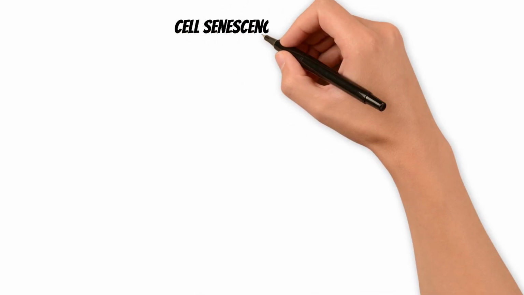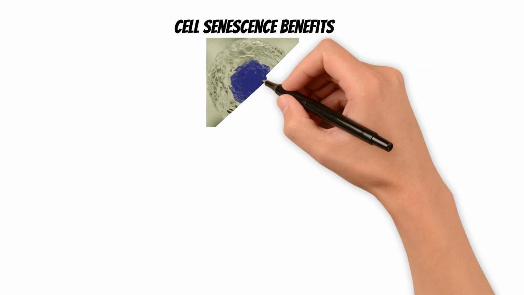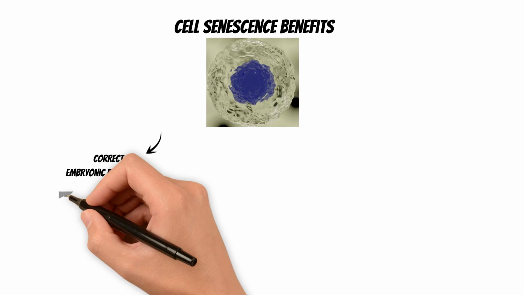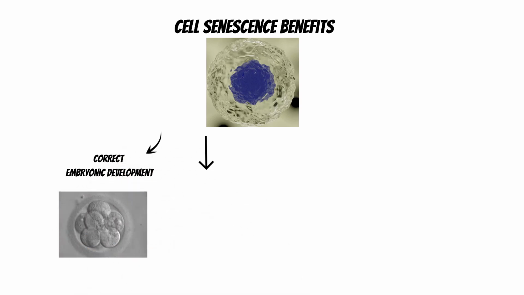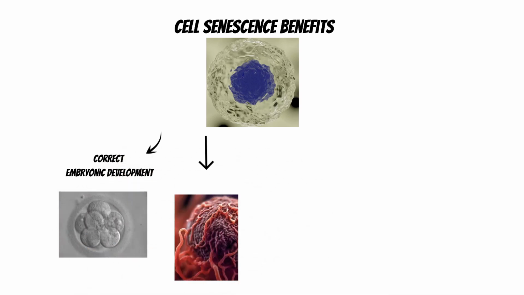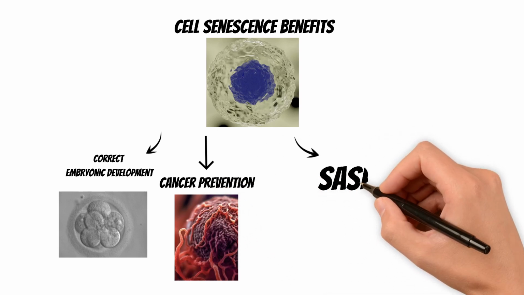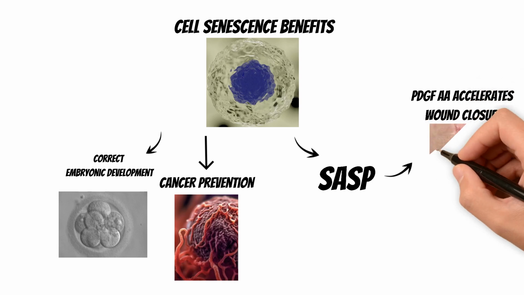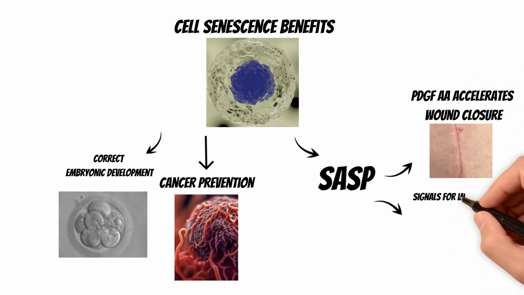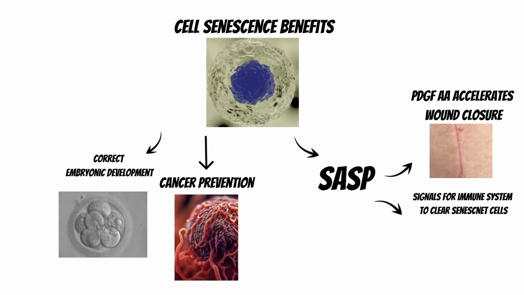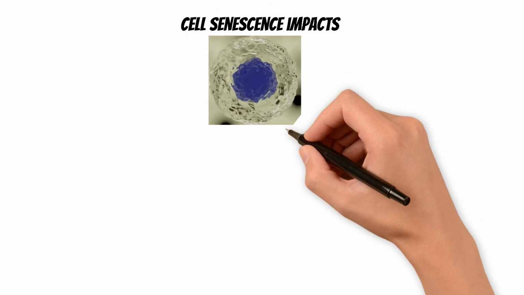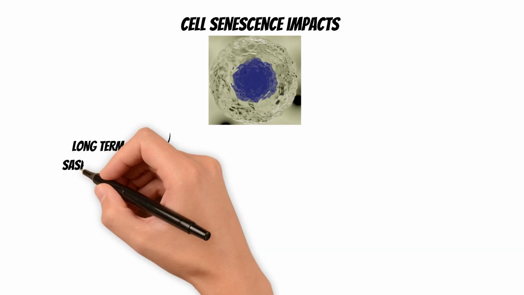At first glance, senescence sounds entirely harmful, but it plays essential roles. It suppresses cancer, helps shape tissues during development, and limits the spread of damaged cells. Senescent cells also release signaling molecules known as the senescence-associated secretory phenotype, or SASP. In the short term, SASP factors can promote wound healing and attract immune cells to clear senescent cells once they've served their purpose. Problems arise when senescent cells accumulate and are no longer efficiently removed.